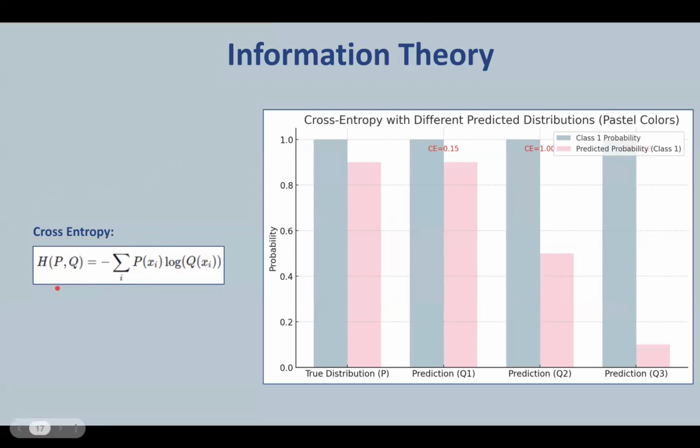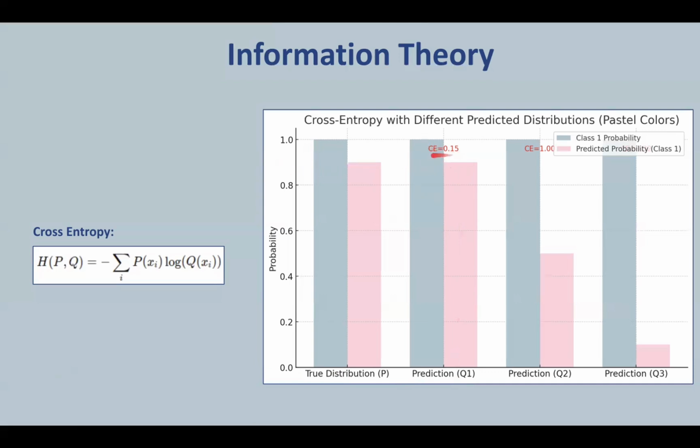Now let's look at the concept of cross entropy. For 2 probability distributions where P is the true distribution and Q is the predicted distribution, the cross entropy H(P, Q) is defined by this equation. Let us understand the concept of cross entropy by looking at this plot, where blue is the class 1 probability and pink is the predicted probability. In the true distribution, the true class, that is class 1, has a probability of 1. Now, prediction Q1 shows the predicted distribution is close to the true distribution with a very high value of 0.9.